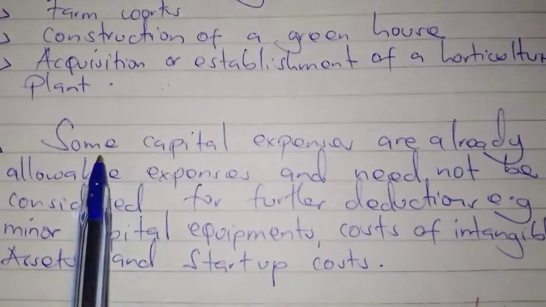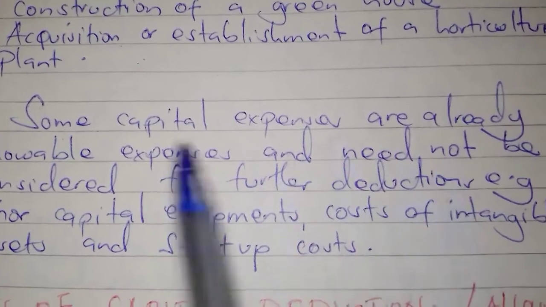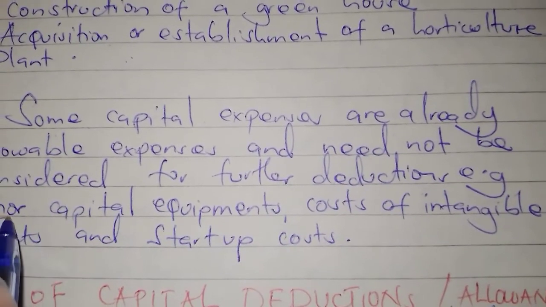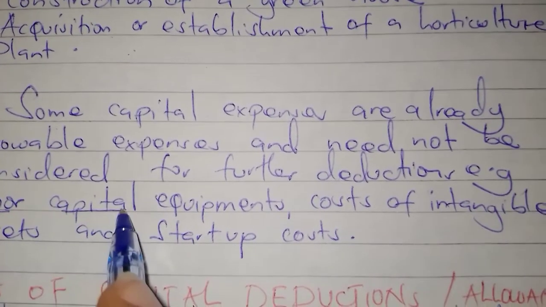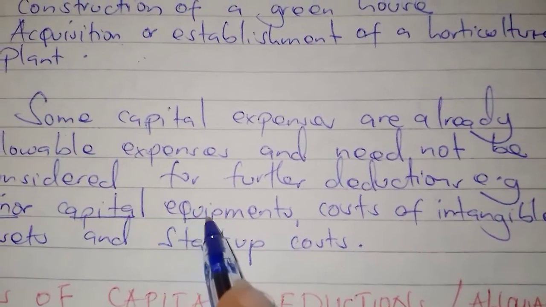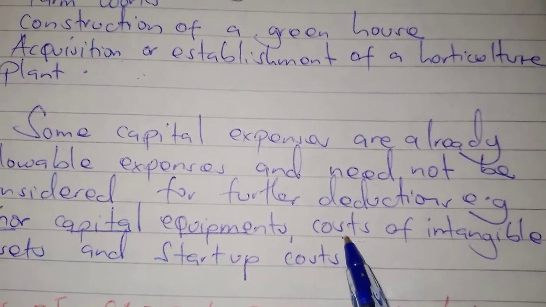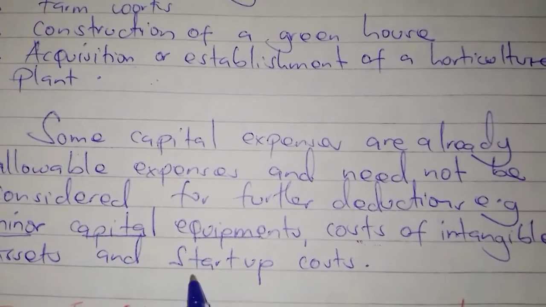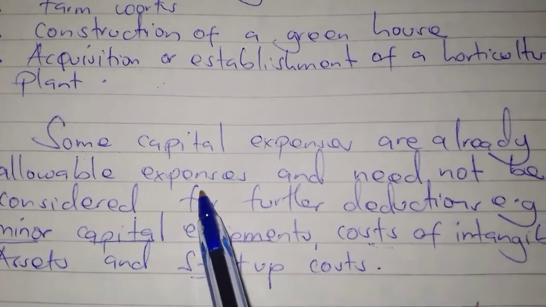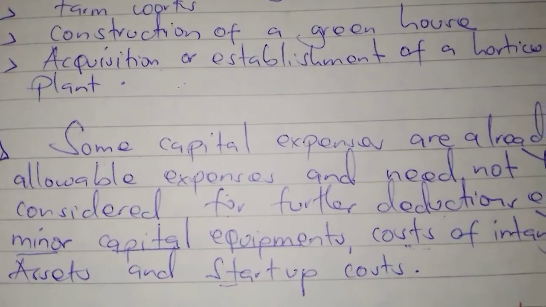So we should note that some capital expenses are already allowable expenses and need not be considered for further deductions. For example, minor capital expenditure, we already saw it. We looked at it under the expenses that are specifically allowed, so you don't need to repeat it. The cost of intangible assets, we also looked at it, then startup costs. So some capital expenses are already allowable expenses and need not be considered for further deductions. You cannot deduct it twice.